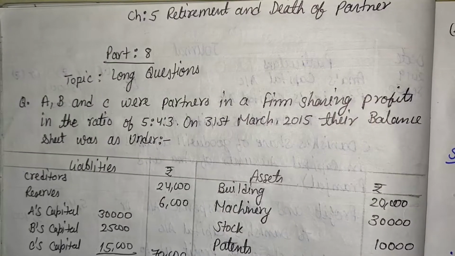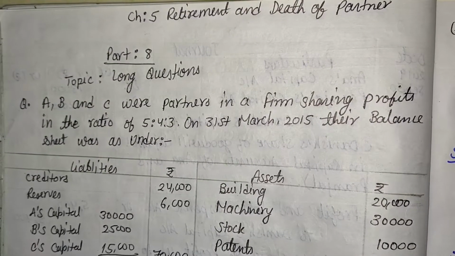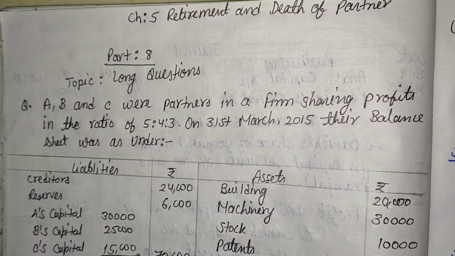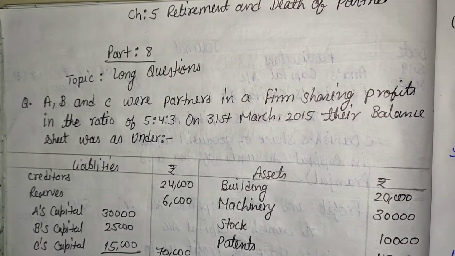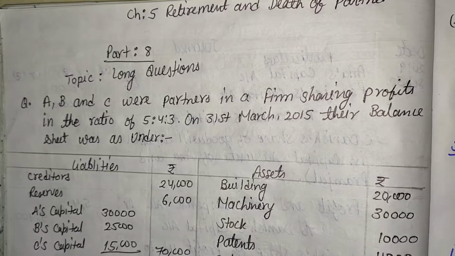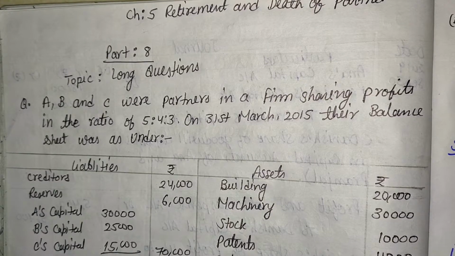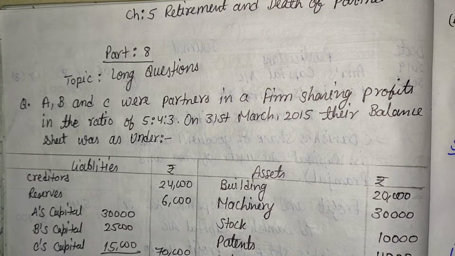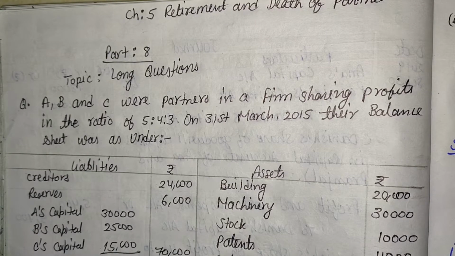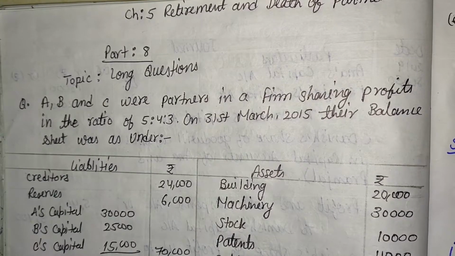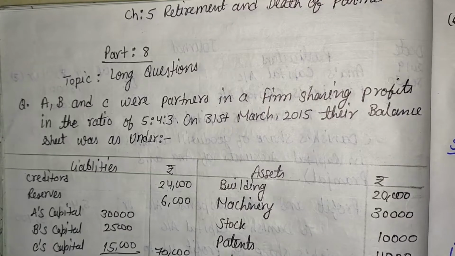Hello students, today we are going to start our same chapter of accountancy, that is retirement and death of a partner. This is part 8 of that chapter and today's topic is long question of death. That definitely comes in the examination in 6 marks questions. So we will discuss the two long questions that are given in the video here.